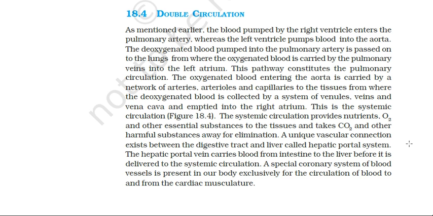Now from the capillaries the deoxygenated blood comes to the venules, and from venules to the veins, and from the great veins, that is the superior vena cava, the deoxygenated blood comes to the right atrium, and from the right atrium it goes, obviously, to the right ventricle. Now this is the systemic circulation.